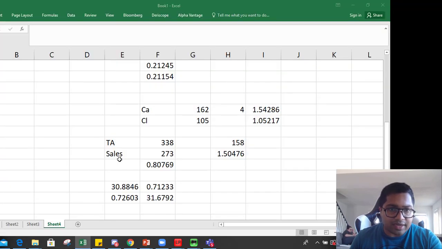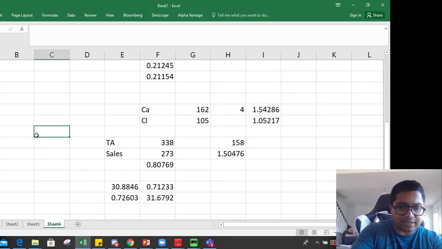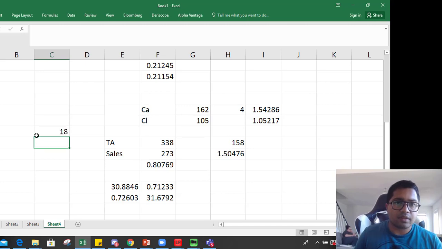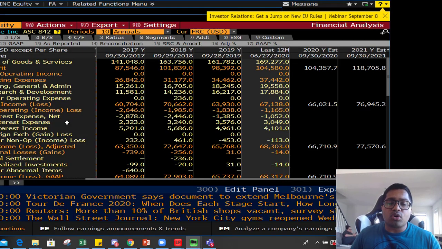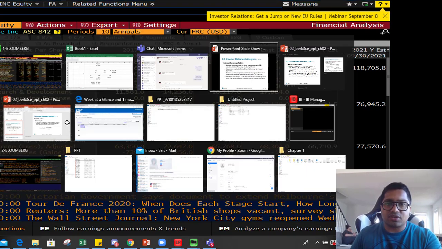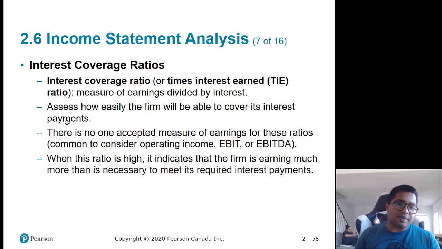So how do you calculate the interest coverage ratio? It is EBIT 63 divided by 3.5. So Apple has 18 times more earnings than its interest. So it can cover its interest payments easily because its earnings are 18 times bigger than its interest payment.